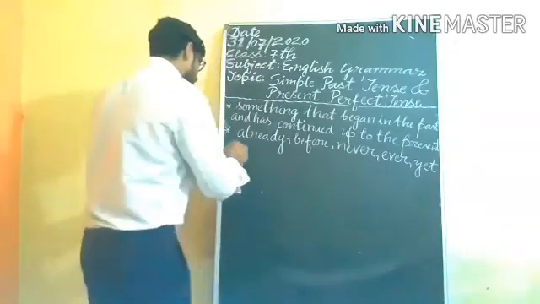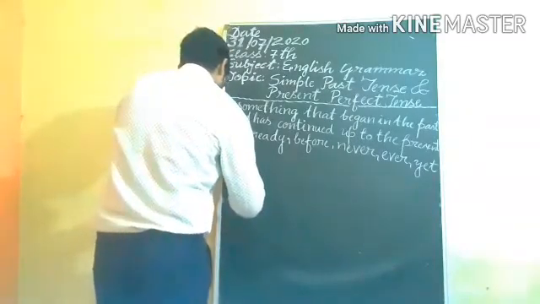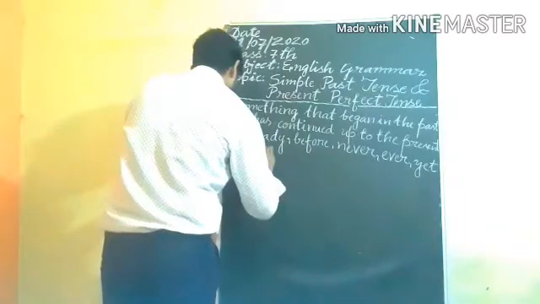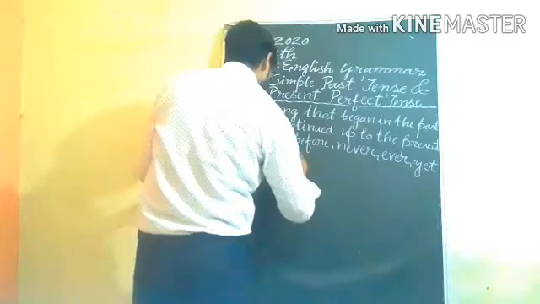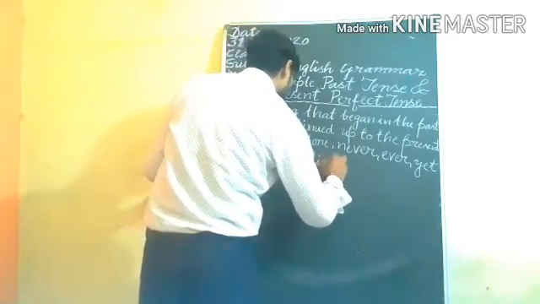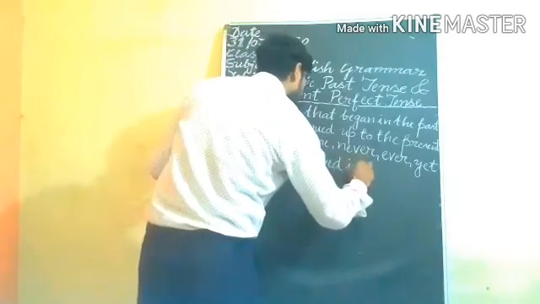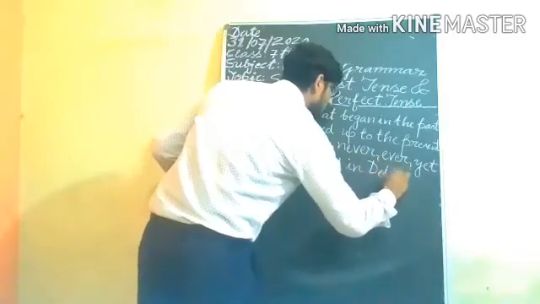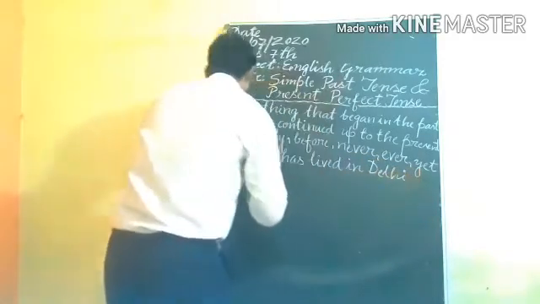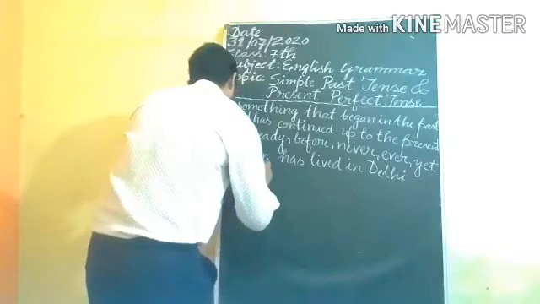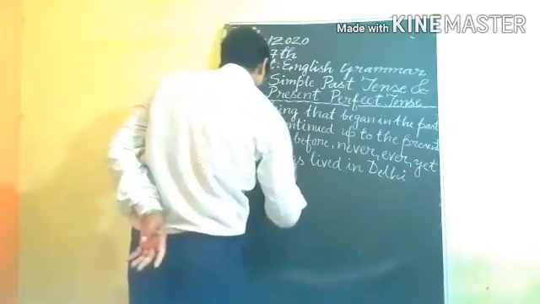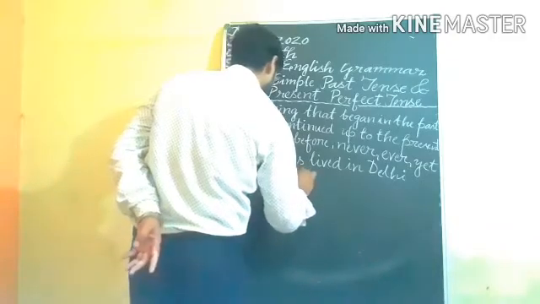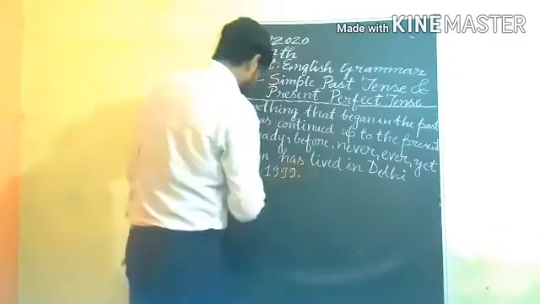Suppose that I am writing here: Mohan has lived in Delhi since 1999. By using the word since,